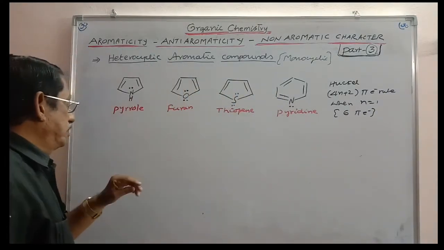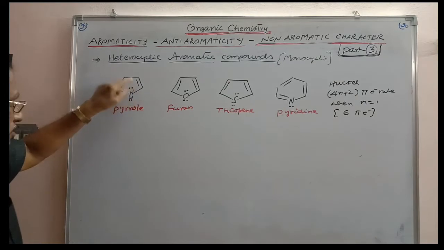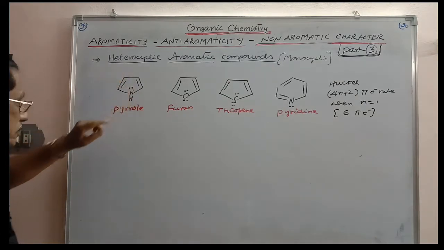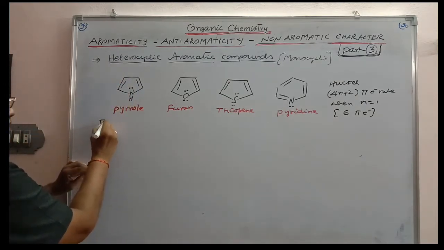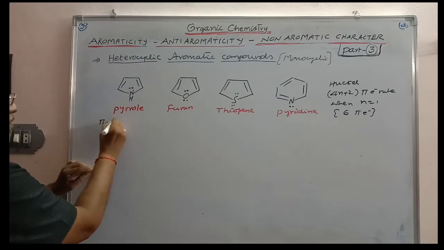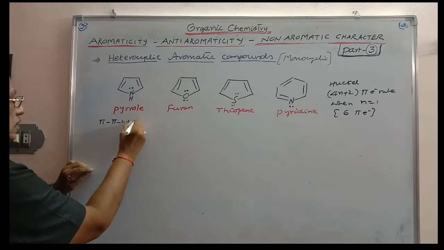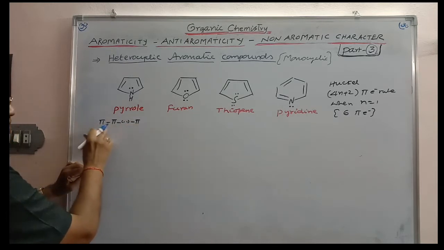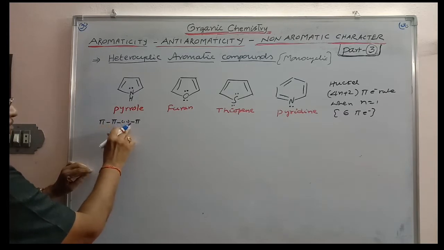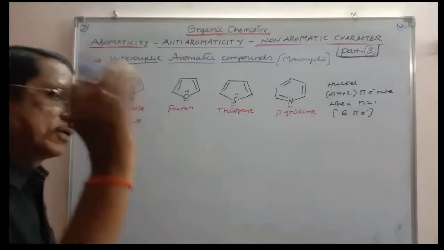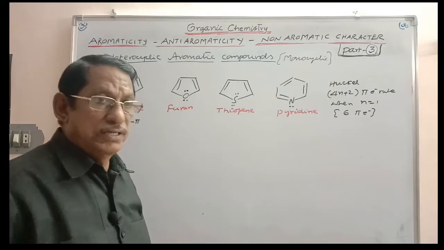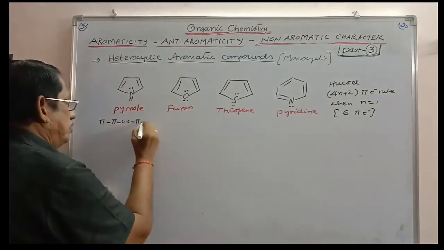In the first case, this is a pi bond, this is a pi bond, sigma bond, and a lone pair also here. That means pi, sigma, lone pair, sigma, pi. So pi, lone pair conjugation is there. This is the conjugation.